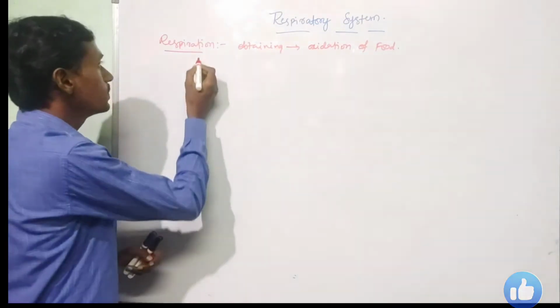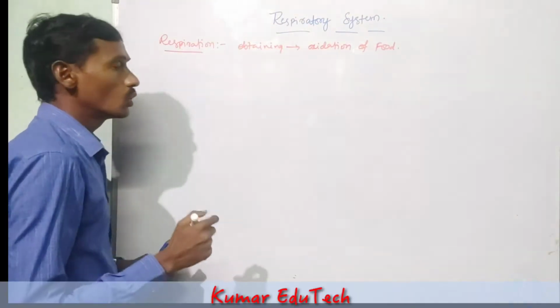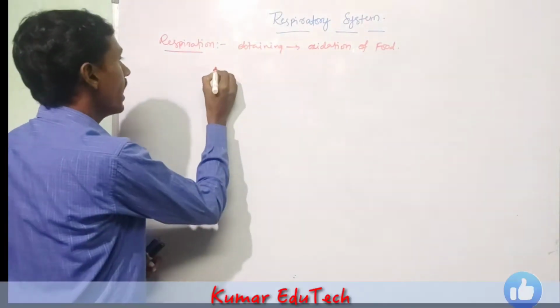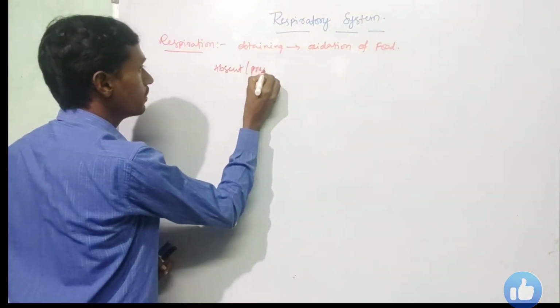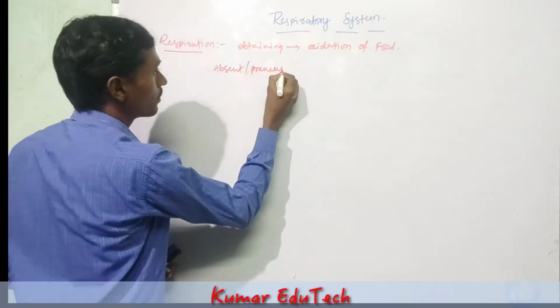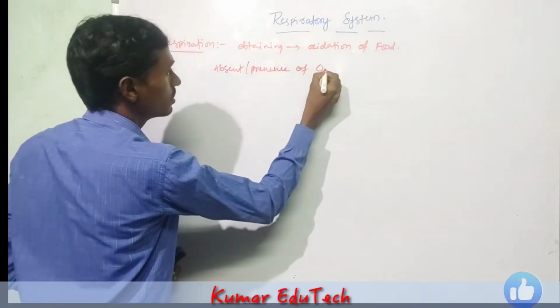Respiration is divided into two types based on the absence or presence of oxygen.